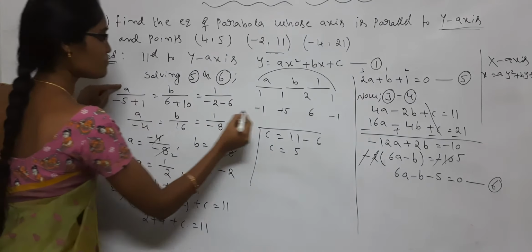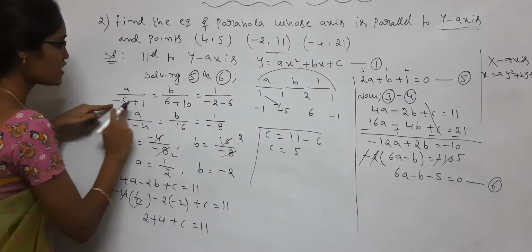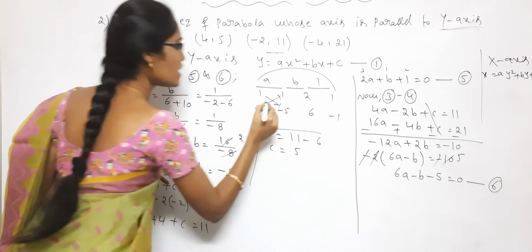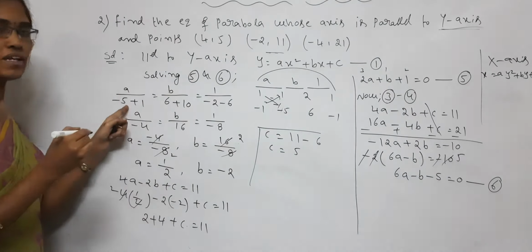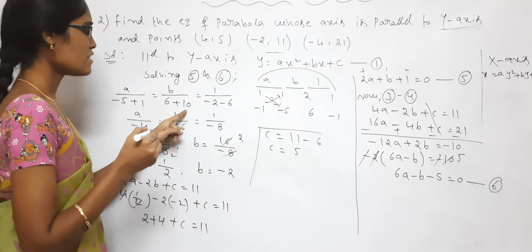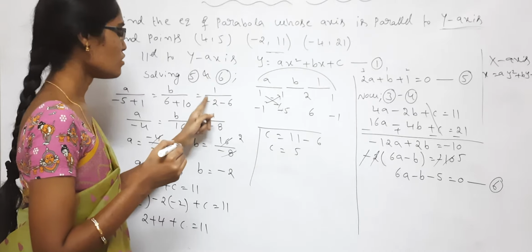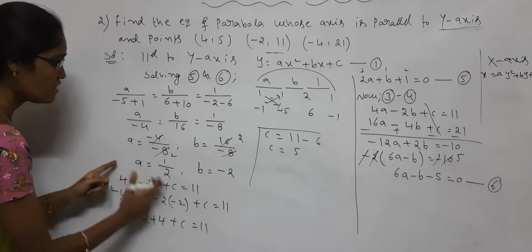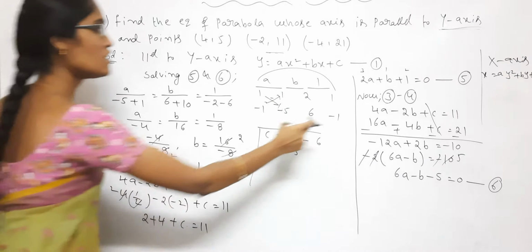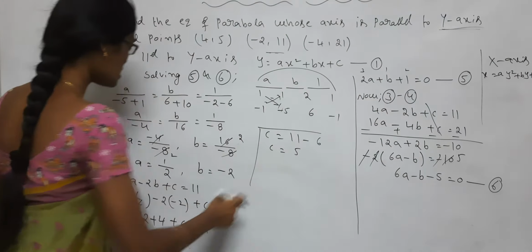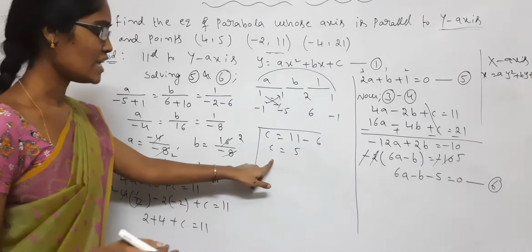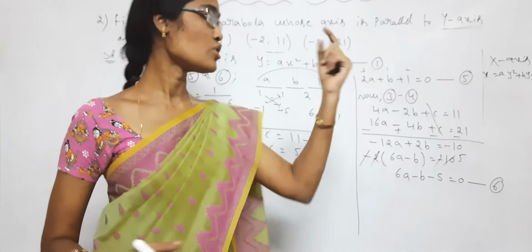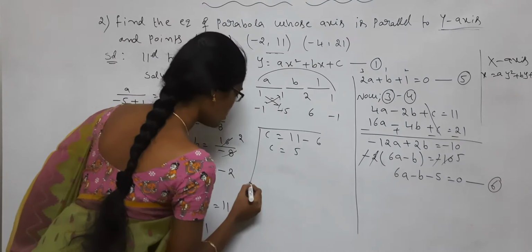So a by 1 into -5, minus 10. So -1 into 1, in between minus is there, so minus into minus is plus. Next, by 6 plus 2, that is equal to -1 by -2 minus 6. Okay, you will get the a and b values. In this, I am substituting the a and b values in 4a minus 2b plus c is equal to 11. So we will get the c value, c is equal to 5. Then substitute all the a, b, c values from this question in equation 1.